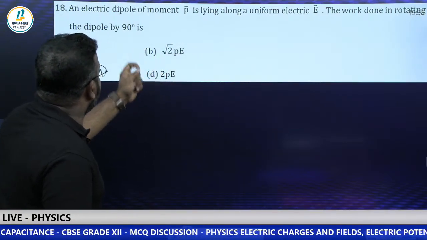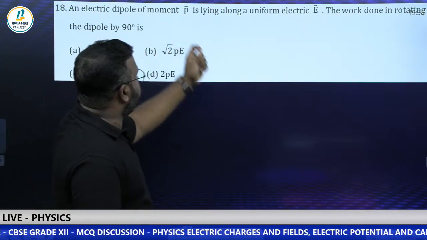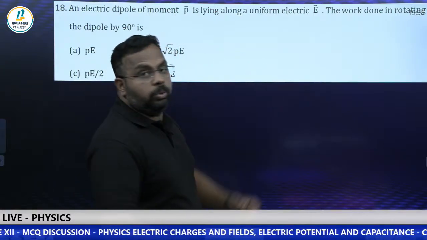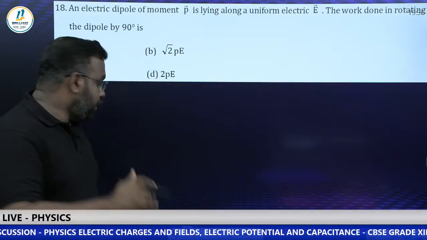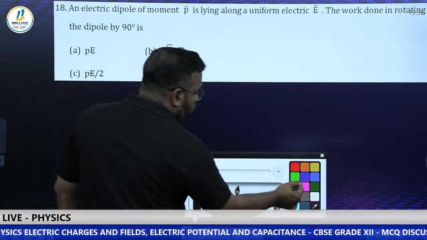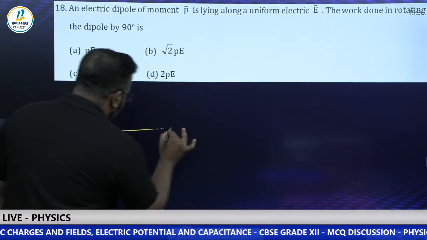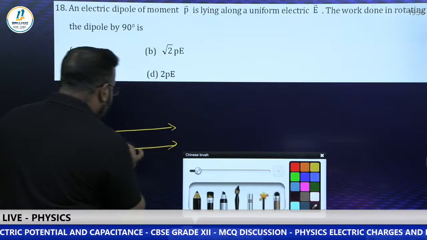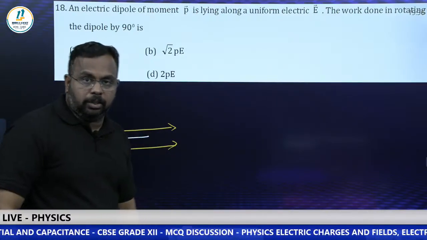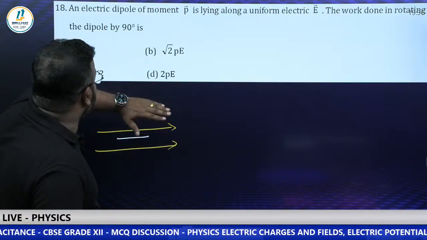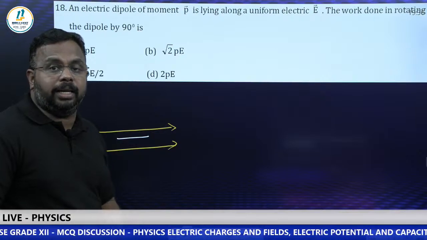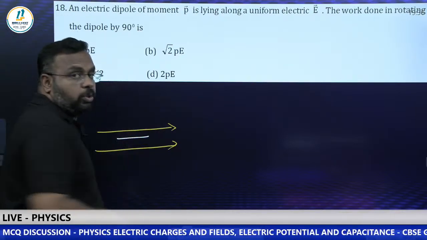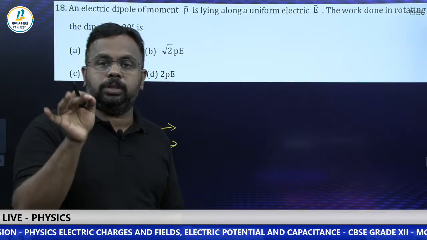Here, what is the question? An electric dipole of moment P is lying along a uniform electric field. So initially, that dipole is lying along a uniform electric field. So if this is the electric field, the dipole is lying parallel to this, and they're asking the work done in rotating the dipole by 90 degrees. So from here we need to rotate it by 90 degrees. What is the work done for that?